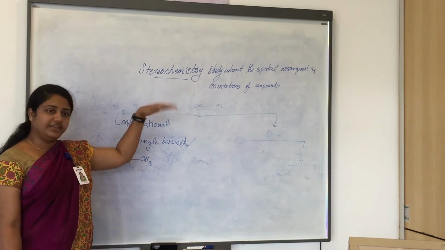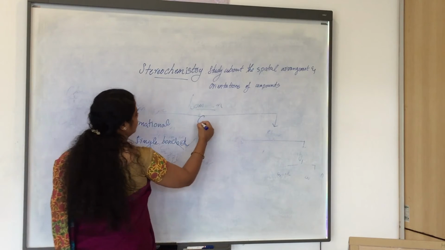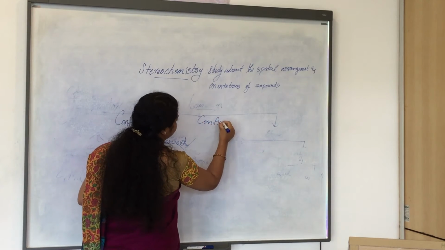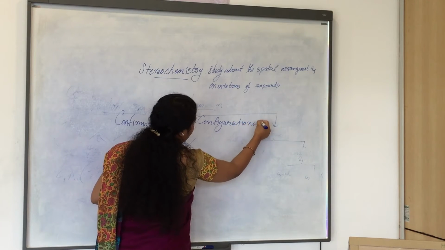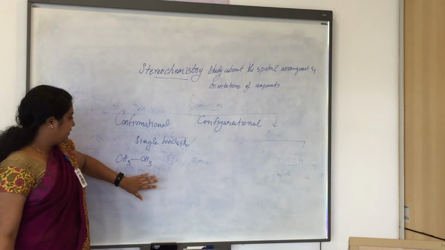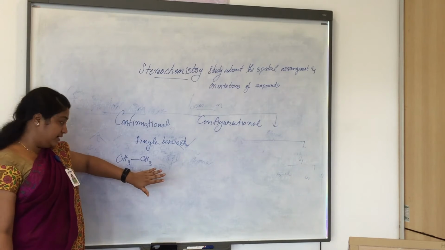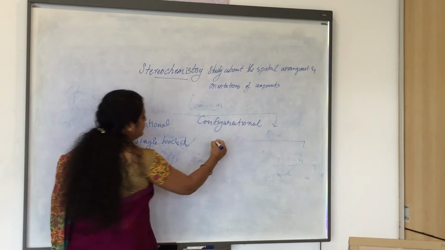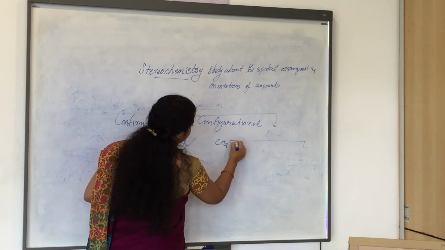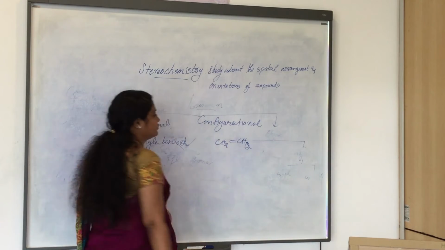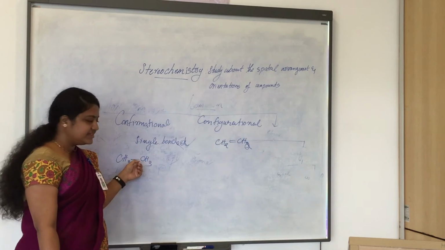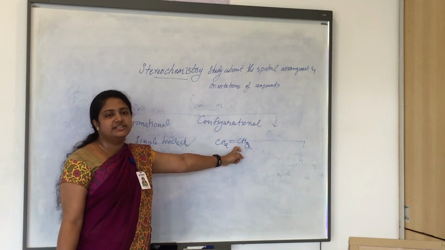Then on the other side, what is a configurational isomer? Taking the alkene of the alkane ethane, we can take it as ethene, CH2 double bond CH2. Here, instead of the single bond, ethene has a double bond.